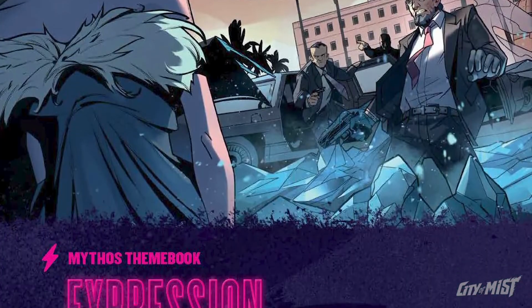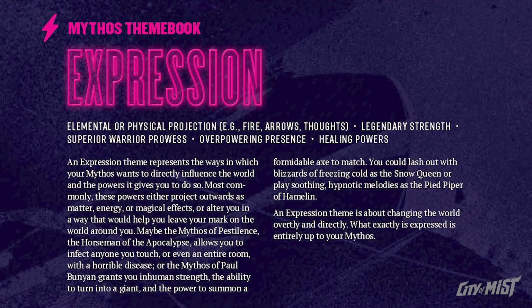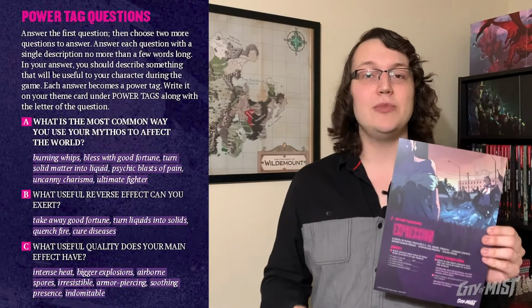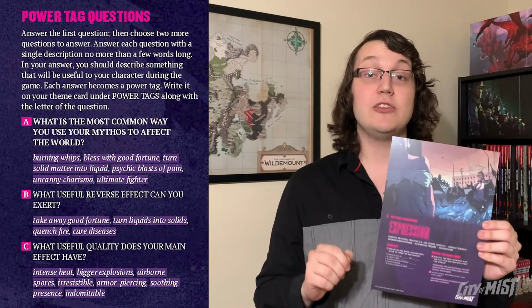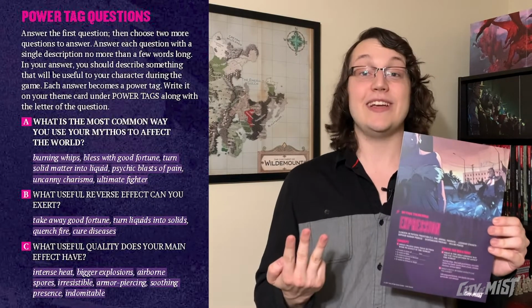The Expression theme book is focused on powers that directly affect and shape the world as your PC projects them onto their surroundings. Super Strength, Freeze Rays, and Laser Beams all fall into this theme, but so do less offensive abilities like Super Healing or Invasive Mind Control. Expression power tag questions help define what your ability can do, with options for beneficial side effects, targets that are vulnerable to it, and special techniques and stunts.